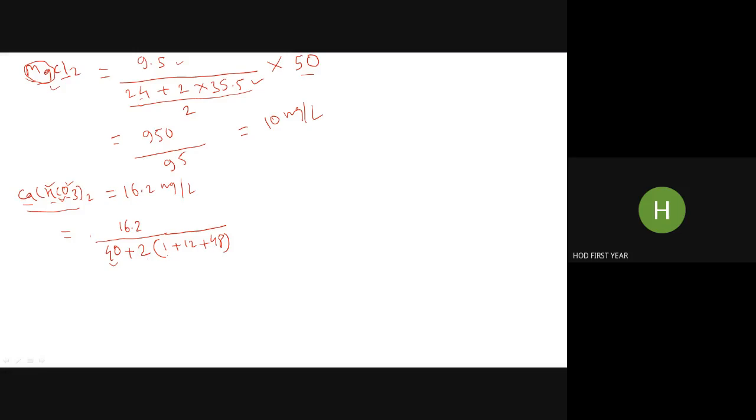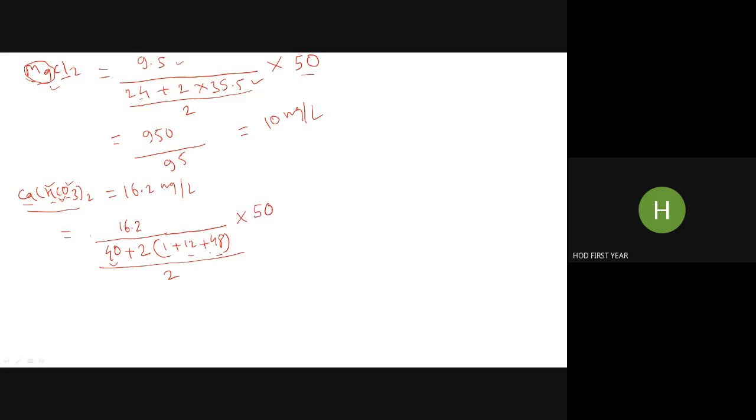Bicarbonate is 1 hydrogen is 1, 1 carbon is 12, 3 oxygen means 16 into 3 is 48. Divided by valency of calcium, which is 2.